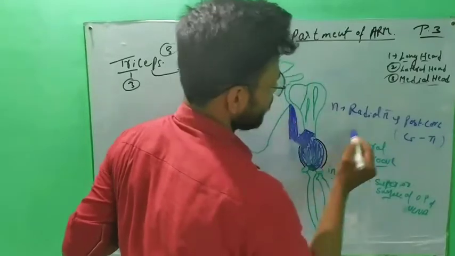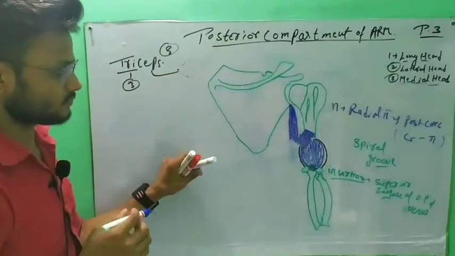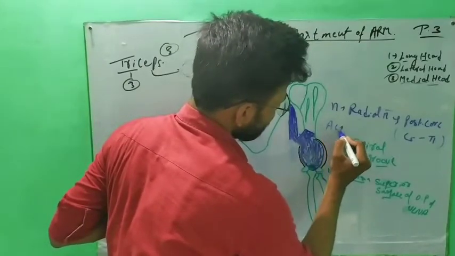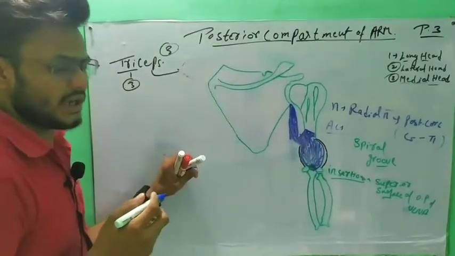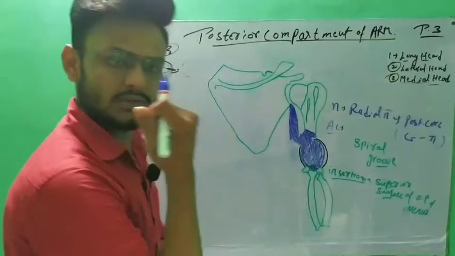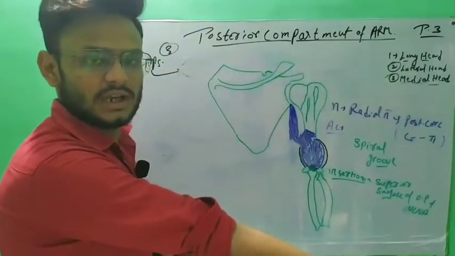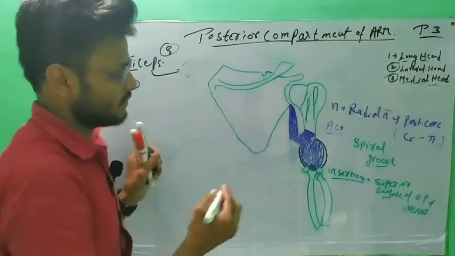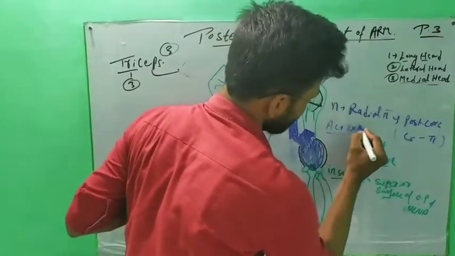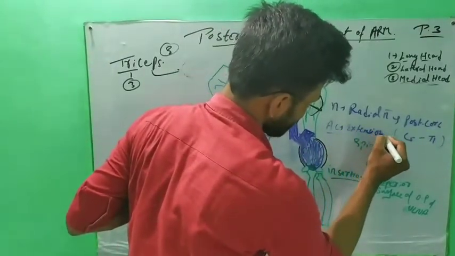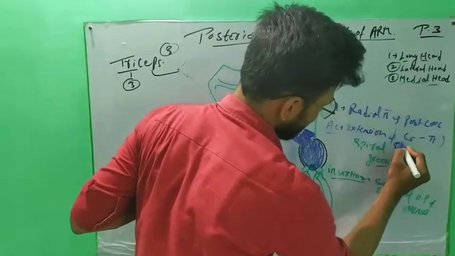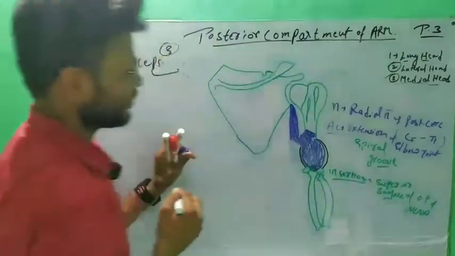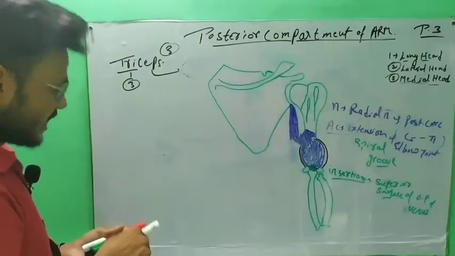And the action of the triceps brachii: this muscle will help in the extension of the elbow joint.